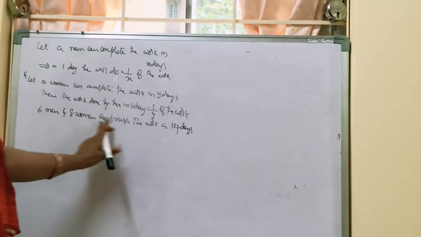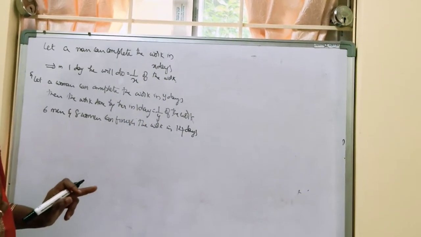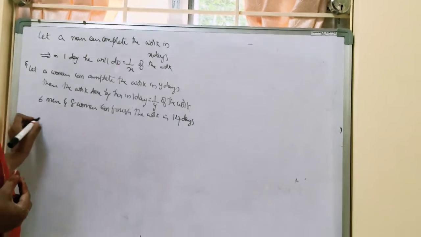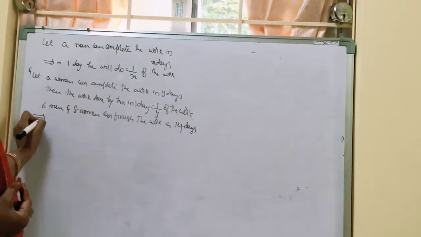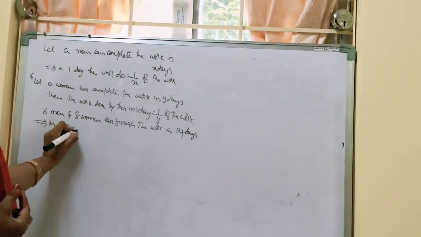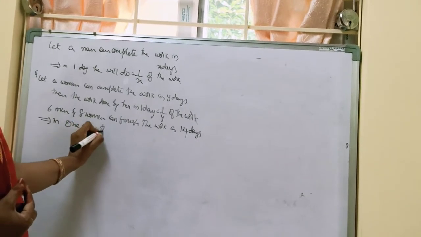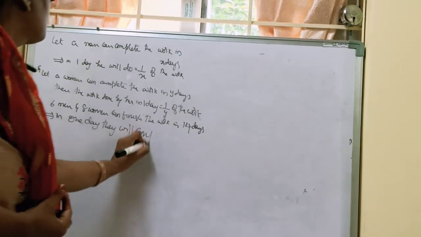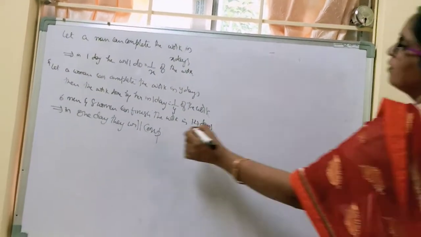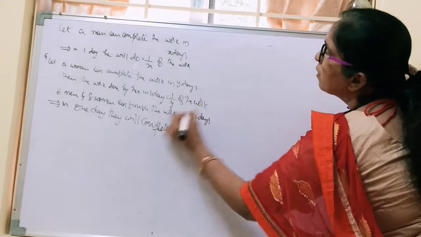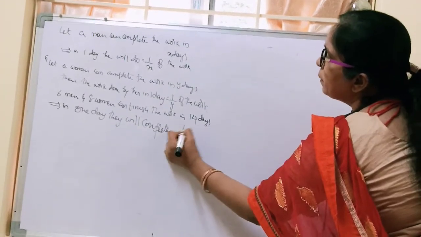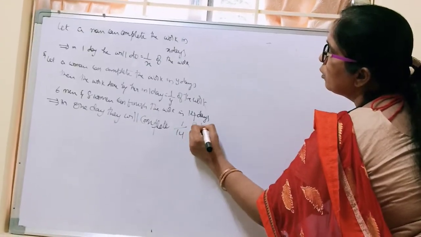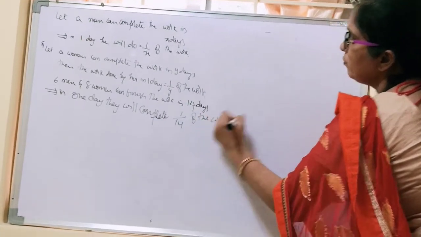If they can finish the work in 14 days, it implies that in one day they will do 1 by 14 of the work.